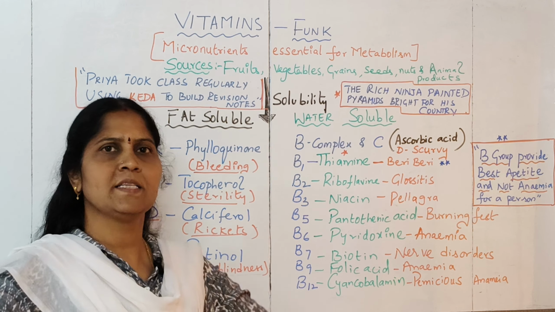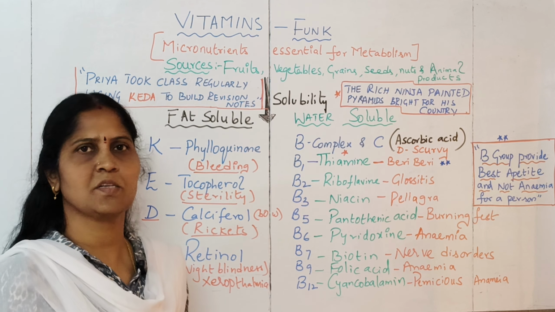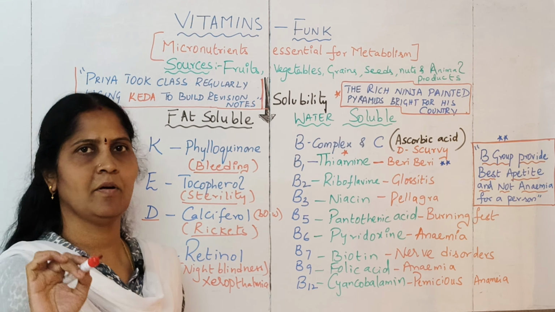These fat soluble vitamins, you can just remember as Kida, K-E-D-A, Kida, which means insect in Hindi. If you remember the name Kida, you can remember all the fat soluble vitamins. That is the trick. And for deficiencies and other things, you memorize one particular sentence like this: Priya took class regularly using Kida to build revision notes.